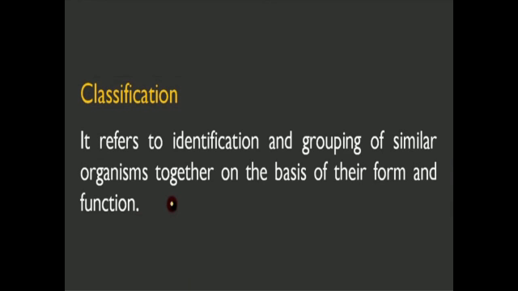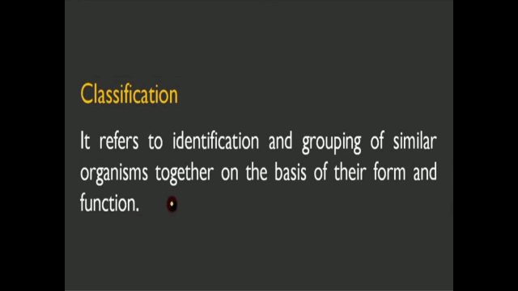Before we go on, we need to think about what is meant by characteristic. Here we are discussing that organisms should share similar characteristics. But what type of characteristic?